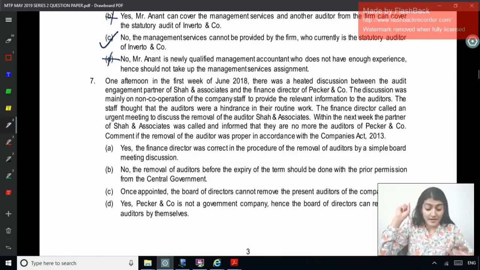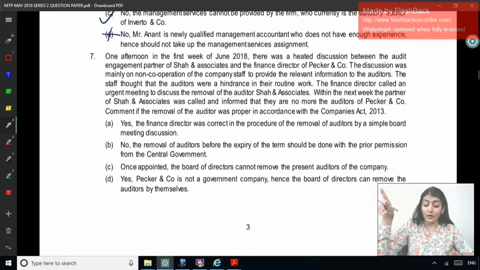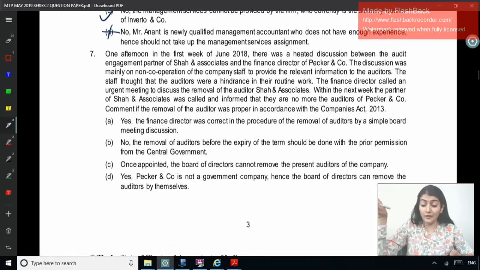The finance director called an urgent meeting to discuss the removal of the auditor Shah and Associates. Within the next week, the partner of Shah and Associates was called and informed that they are no more the auditors of Pecker and Company. Comment if the removal of the auditor was proper in accordance with the Companies Act 2013.